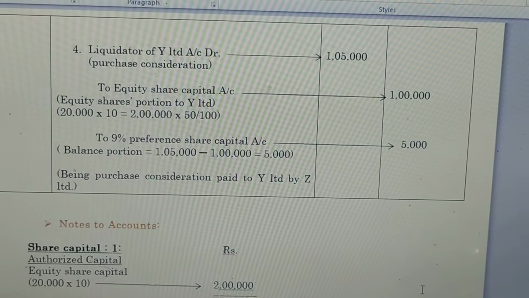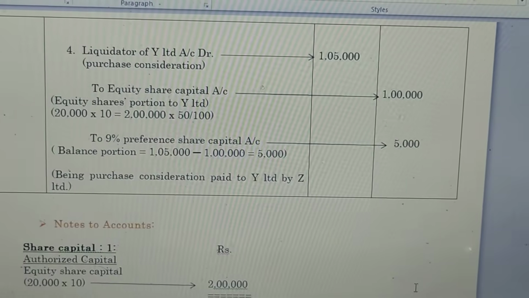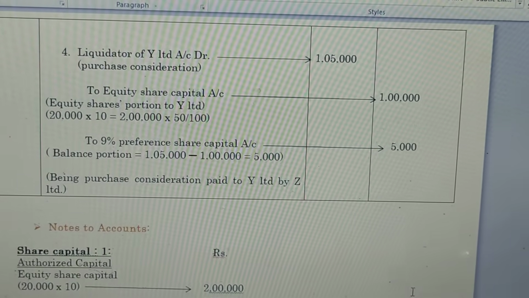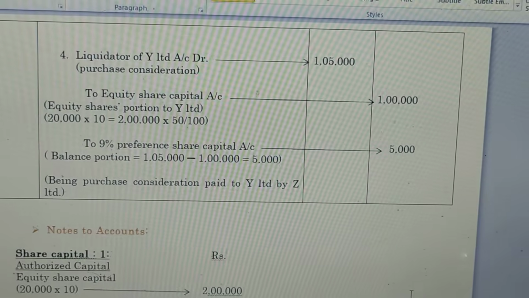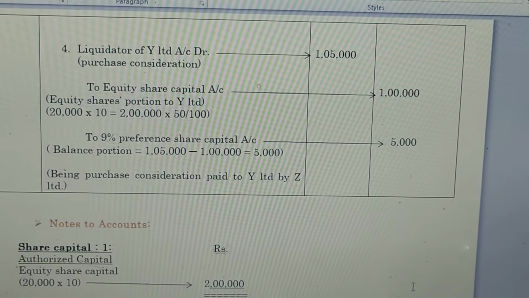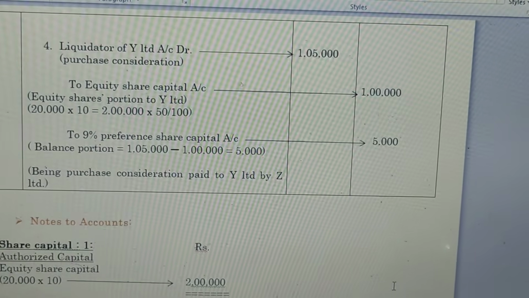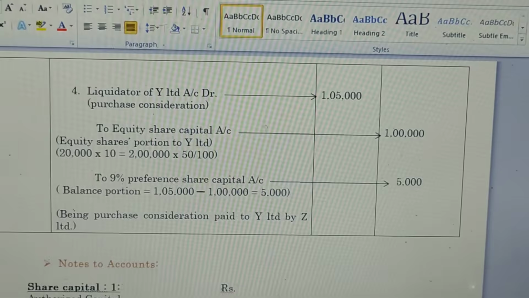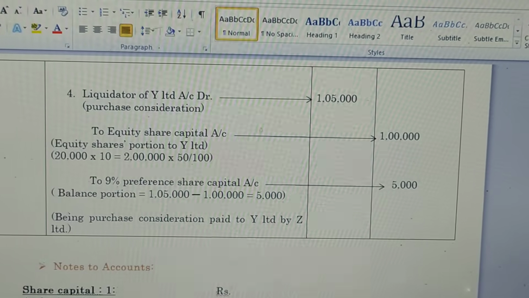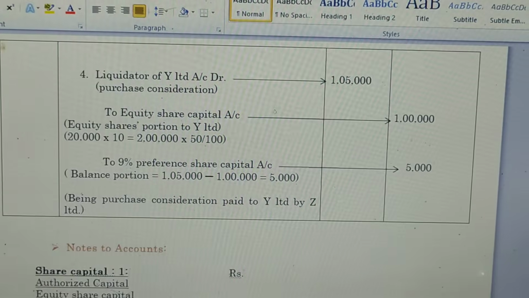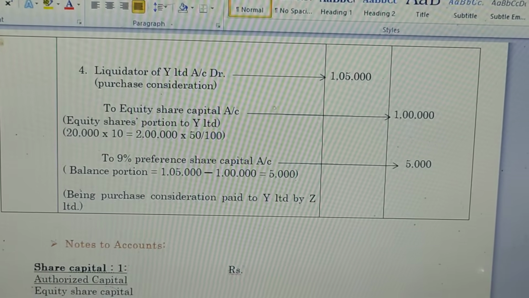And the difference value in the credit side is 5,000, that is called preference share capital of Y Limited. So the balance portion considered as Y Limited, it means 1,05,000 minus 1 lakh, we get 5,000 as preference share capital of Y Limited. In narration, being purchase consideration paid to Y Limited by Z Limited.